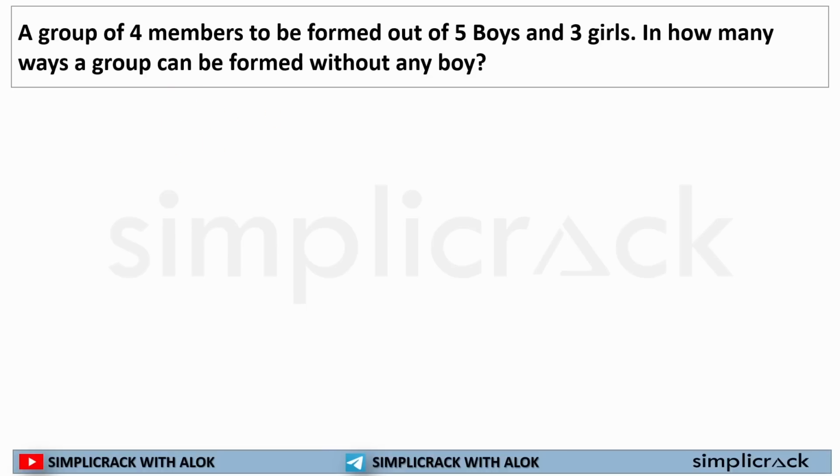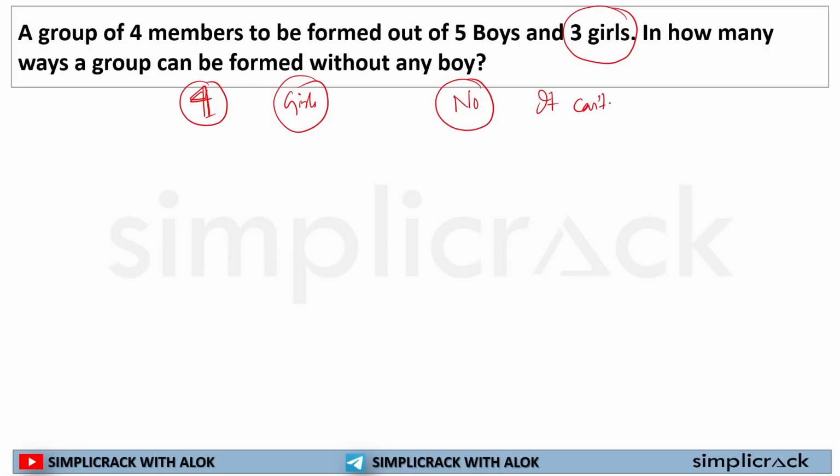Now how many 4 members? This is a bit trickier. Now understand. A group of 4 members is to be formed out of 5 boys and 3 girls. You have to select a group of 4, but that group should not have any boys, meaning all 4 members should be girls. Unfortunately I have only 3 girls. Can I form a group of 4 girls with only 3 girls? No, it cannot be formed. This group cannot be formed.